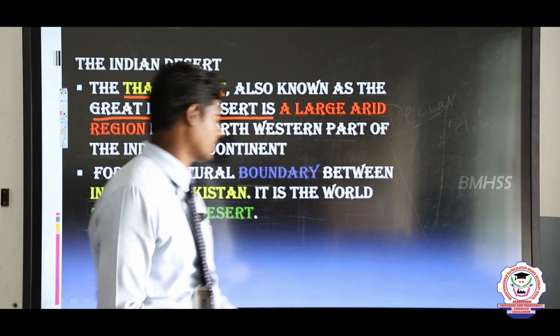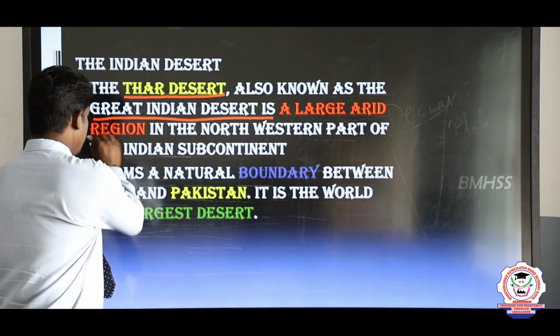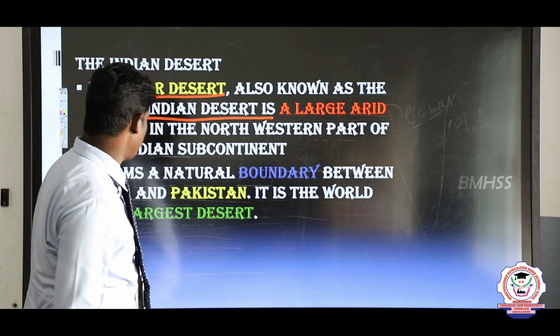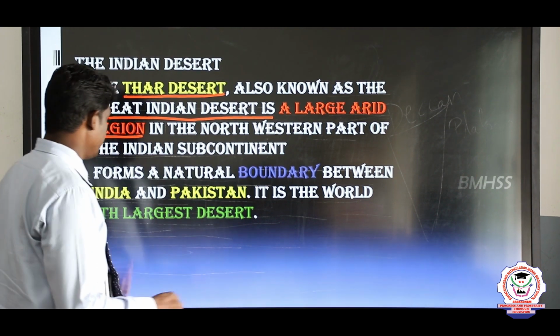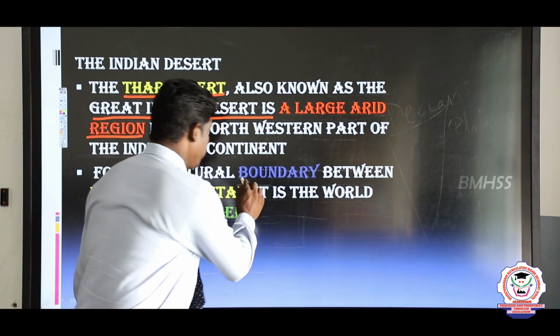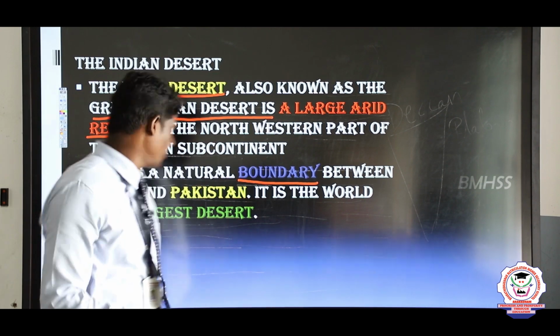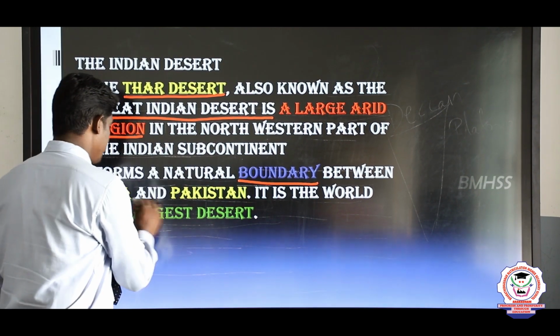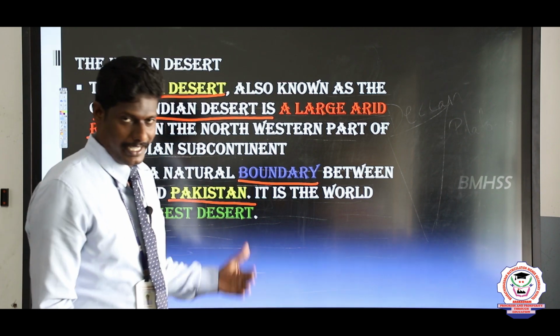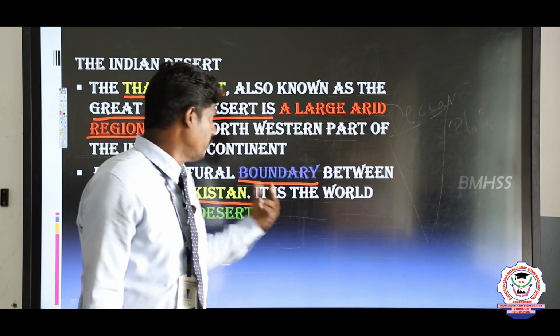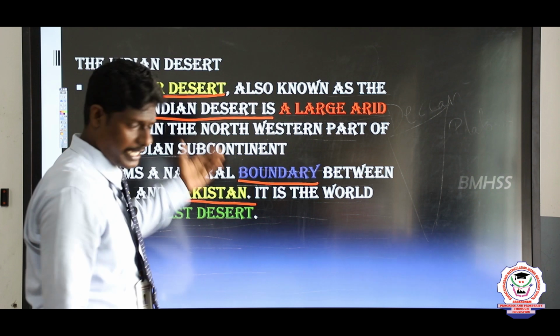Very dry surfaces are called arid land, arid region. It is in the northwestern part of the Indian subcontinent, and it forms a natural boundary between India and Pakistan. That is special about Rajasthan, a very dry place, a very arid zone, and it is also called the Great Indian Desert.